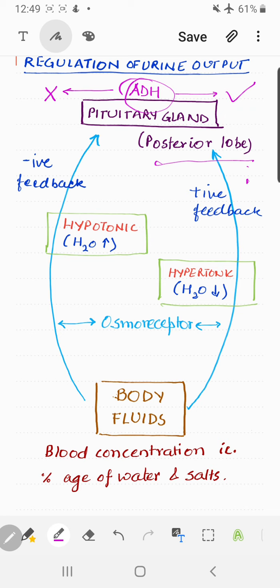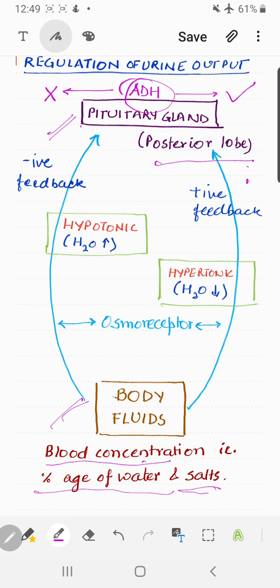Now you come to this flow chart. I have made a connection between the pituitary gland and the body fluids. Body fluids, I'm trying to say that we are talking about the blood concentration. That means in the blood, what percentage of water is there and how much salts are there, right?